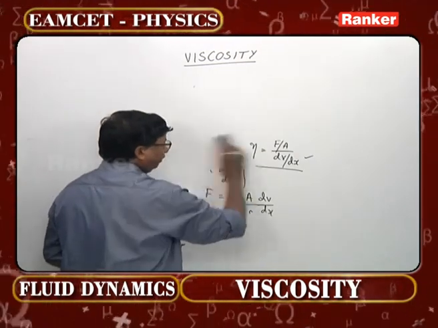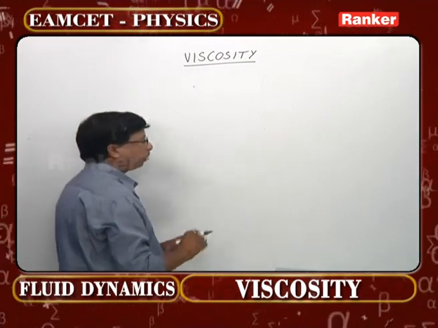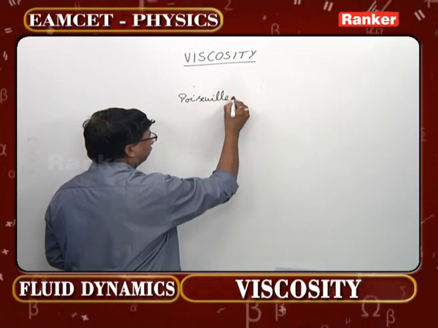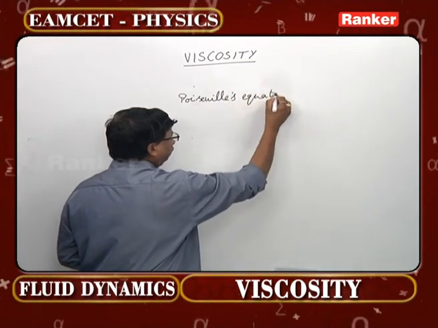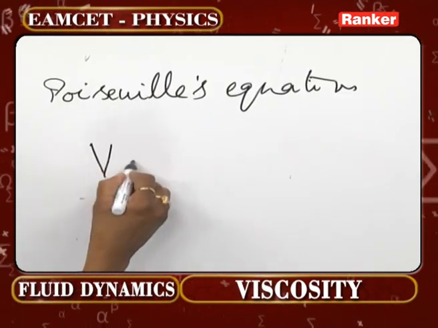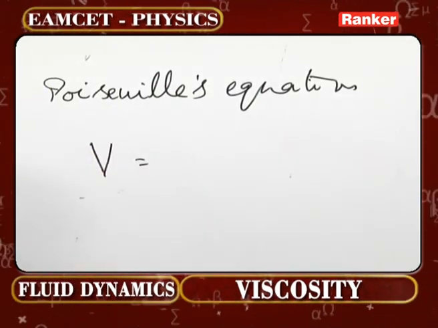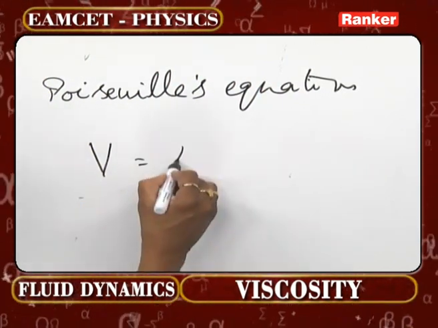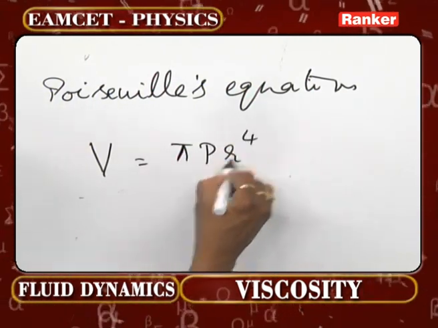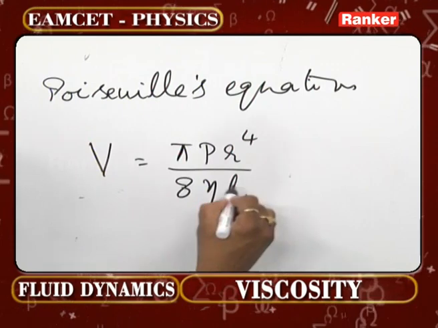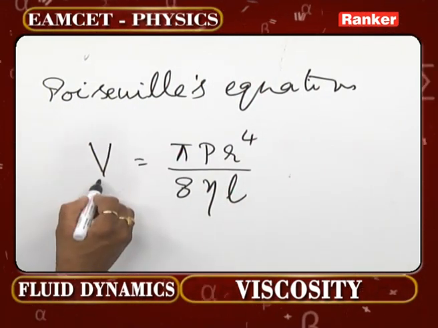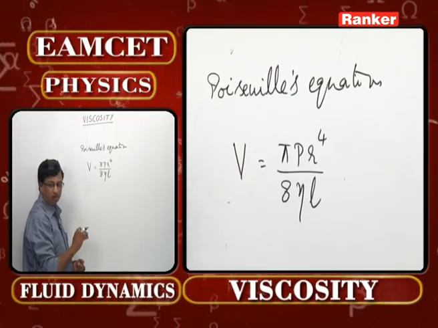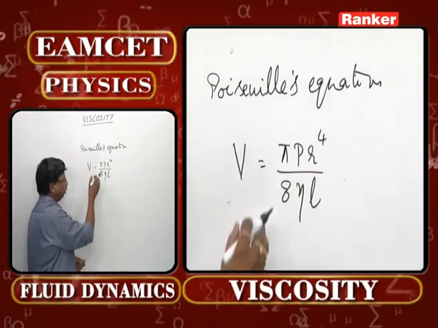In the same manner, there are other equations in this chapter. One is Poiseuille's equation. What is this actually? The rate of volume flow of a liquid through a capillary tube of radius r and length L can be written as V = pi P r power 4 by 8 eta L. This is the formula. V here is called volume rate of flow, volume per unit time that is flowing.